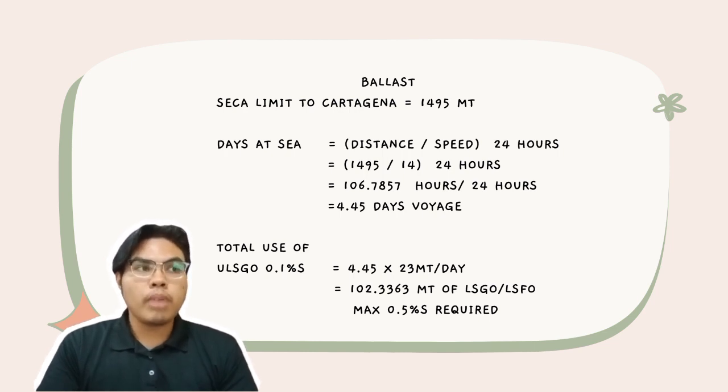The total amount of low sulfur gas oil used, 0.5% sulfur, is then calculated by multiplying 4.45 days of voyage by 23 metric tons per day. The answer is that 102.3363 metric tons of low sulfur gas oil with sulfur content maximum of 0.5% are required.